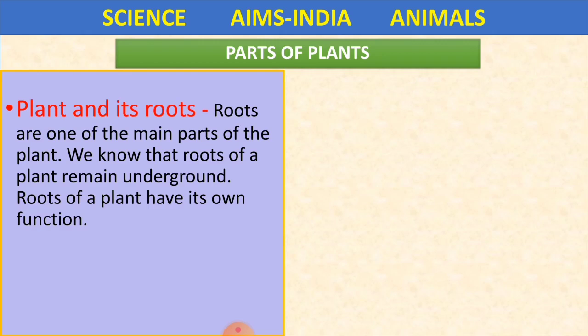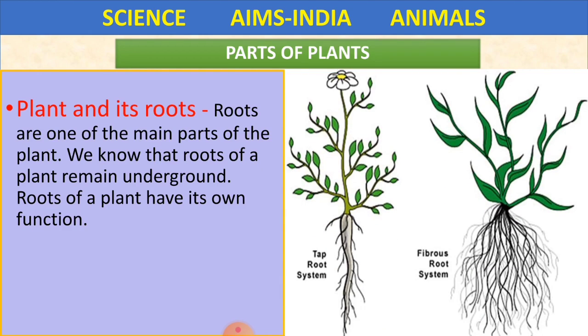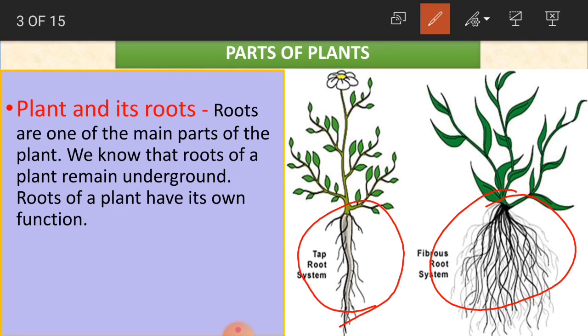Now, plants and their roots. I hope everybody knows about the roots. At least you have seen the roots of a plant. See here in the picture, it is given very clearly how the roots are. Plants have roots, and these roots are one of the main parts of the plant.